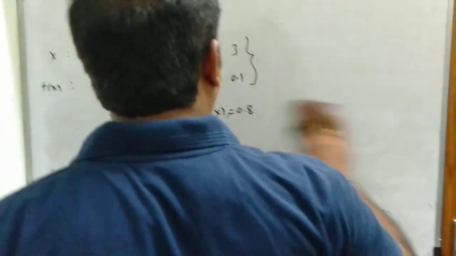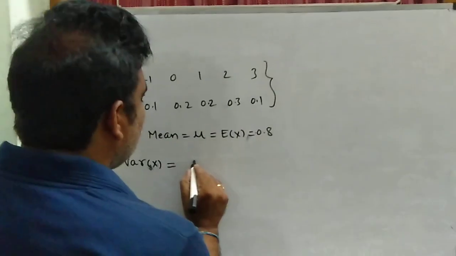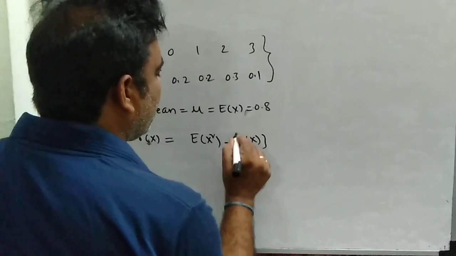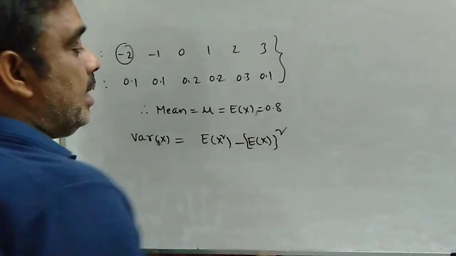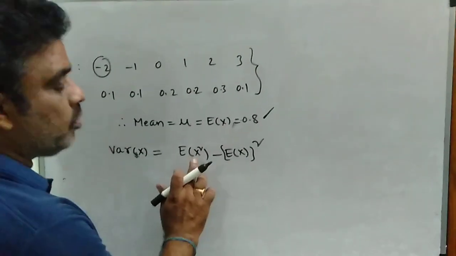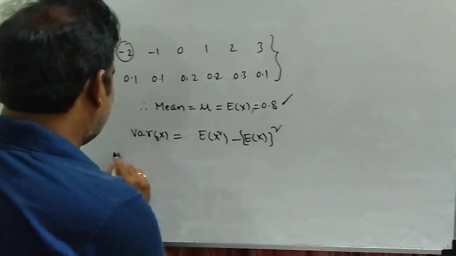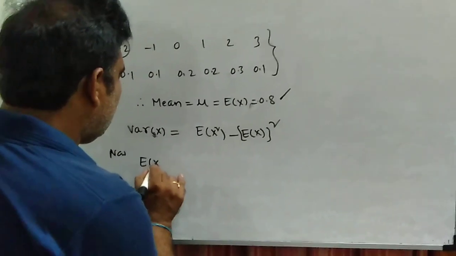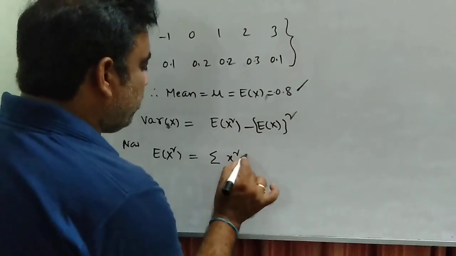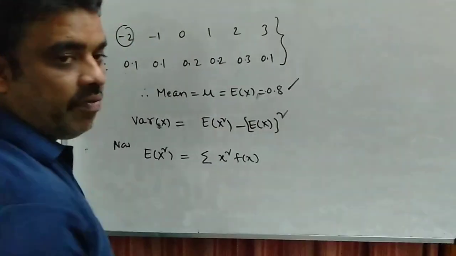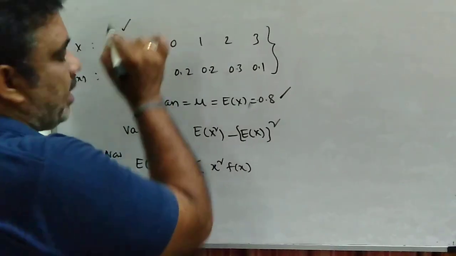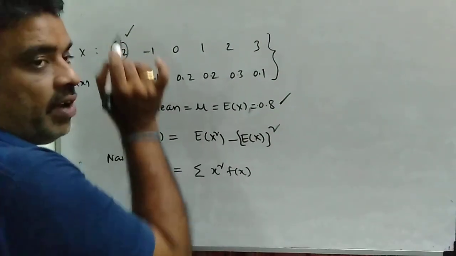So what is the variance? E of x square minus e of x whole square. Already we have calculated e of x, the mean, 0.8. Now our requirement is to find e of x square. Expected value of x square is summation x square into f of x. That means you make the value of x square, into f of x.